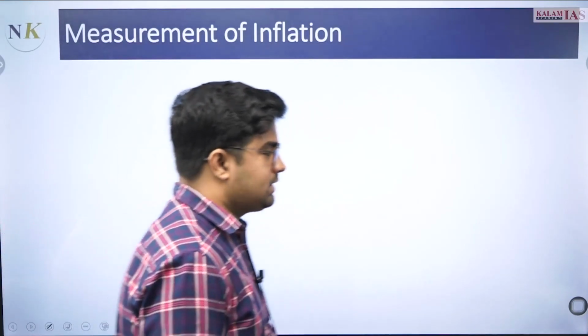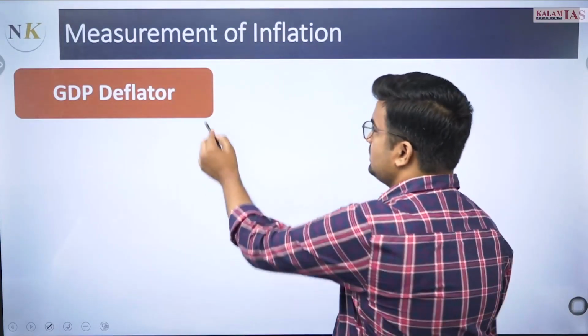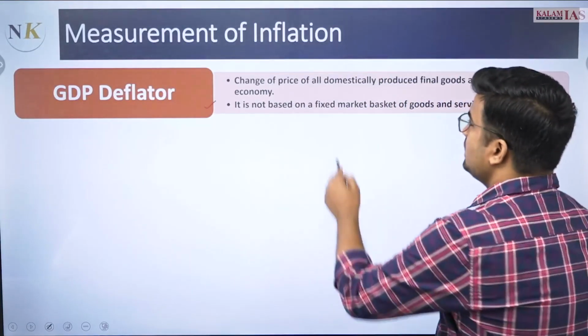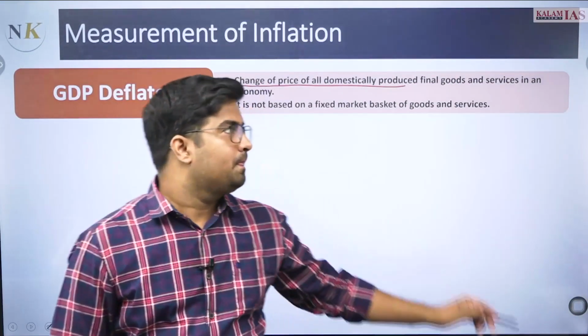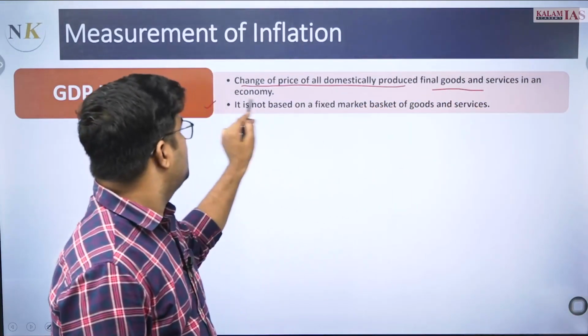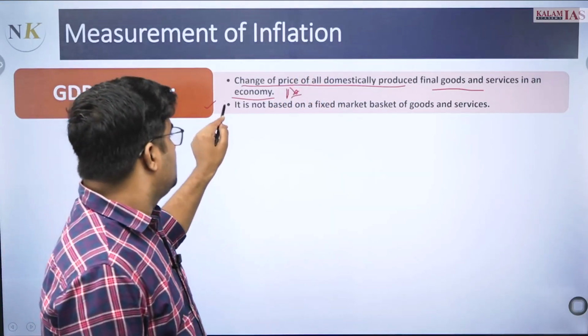आगे there are certain measures of inflation. How inflation is being measured, that we need to understand. For that, GDP deflator is the most comprehensive one. GDP deflator shows the change of prices of all domestically produced final goods and services in an economy. ये आपको पता होना चाहिए, change in prices of all domestically produced. Then it is not based on a fixed basket of goods and services, so it is very comprehensive because ये हर level पे check कर रहा है एक तरीके से prices of commodities के increase में.